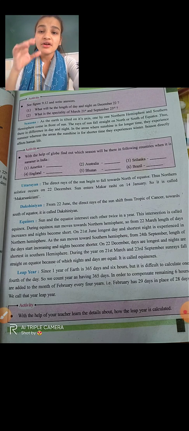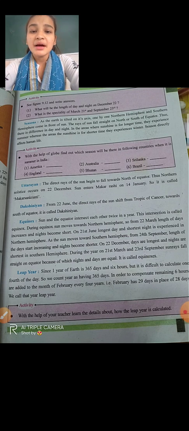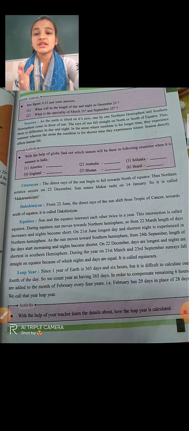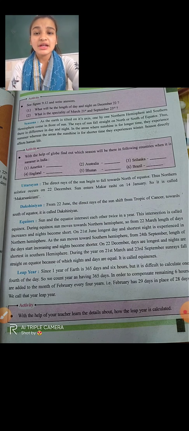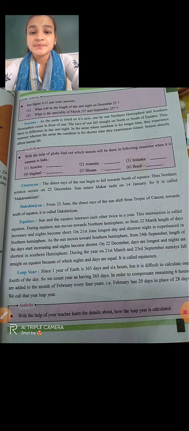Now moving to seasons. As the earth is tilted on its axis, one by one the northern hemisphere and southern hemisphere come in front of the sun. So we have seen in the figure, sometimes the northern hemisphere will be there, sometimes the southern hemisphere. Like this, rotation is continuously going on.